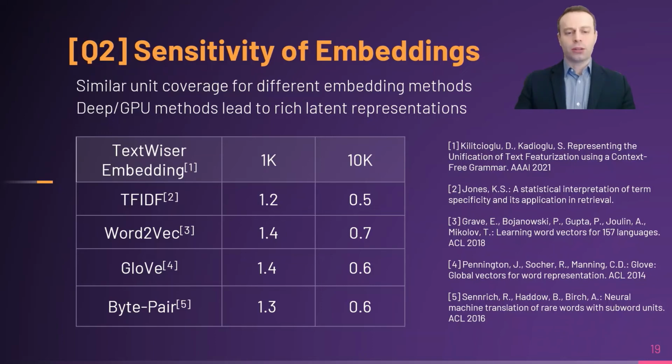The methods that I consider range from simple counting-based techniques like TF-IDF to serve as a baseline, as well as deep representations like word2vec, global vectors, and byte pair embeddings. What we find is, as shown in the higher unit coverage numbers, more sophisticated methods provide better latent representations. The good news is that the results of the baseline are not far from that either. And overall, the methods do not deviate from each other that much.